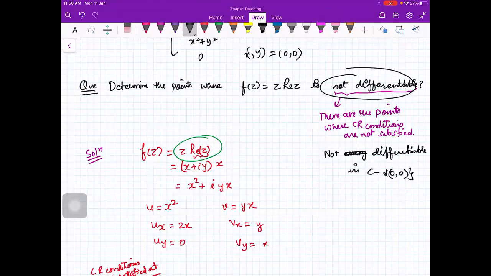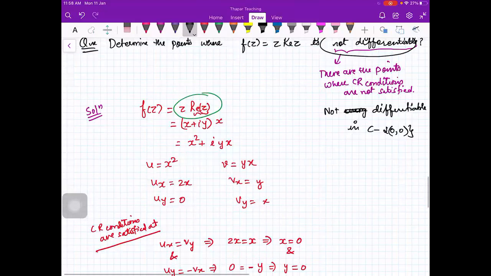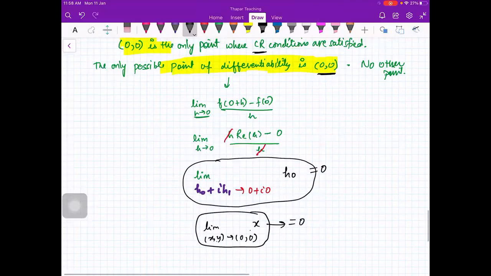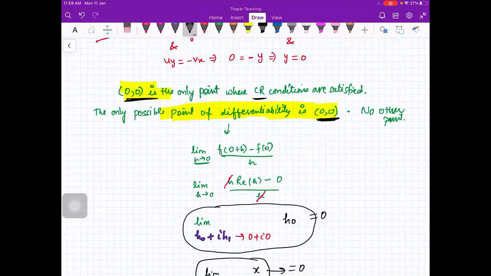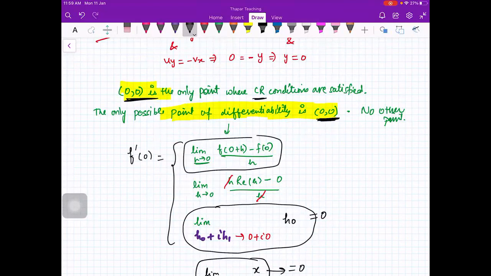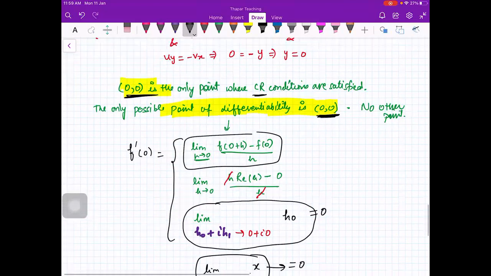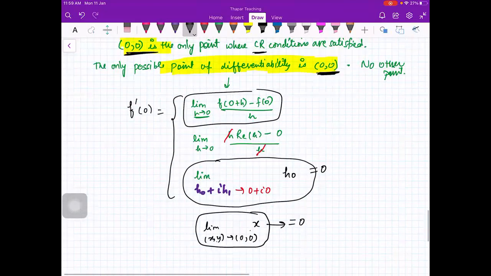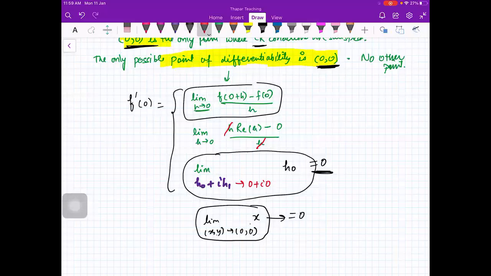Ma'am, can you please explain this again, the last part of differentiability? I'm saying that CR conditions here are telling us that (0, 0) can be the only point of differentiability. So we have to check whether it is a point of differentiability or not. For that, I told you the definition of differentiability at (0, 0), that you have to check whether this limit exists or not. So this limit we saw is equal to 0. Therefore, we say that this function is differentiable only at the point 0. Okay? Is that okay, beta?